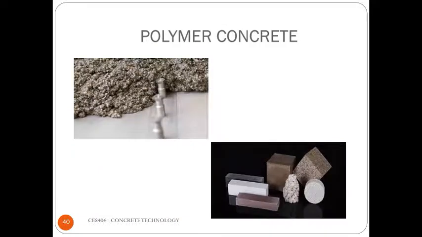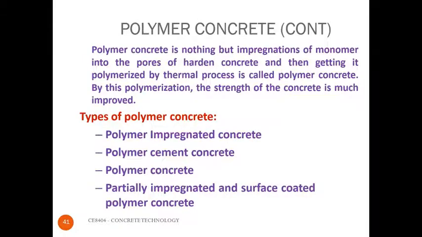Next one is polymer concrete. Polymer concrete is nothing but an impregnation of the monomer into the pores of the hardened concrete and then getting it polymerized by the thermal process. Thus, the polymer concrete is formed. By this polymerization, strength of the concrete is much improved. There are four types of polymer concrete.